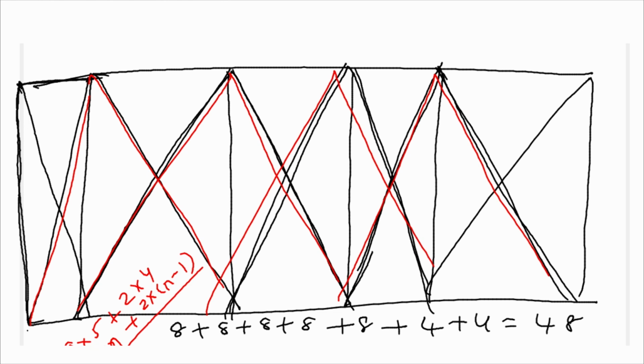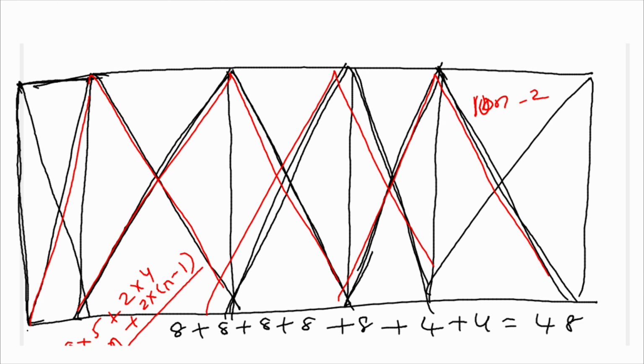You can say 8n plus 2 into n minus 1, or 8n plus 2n minus 2. Simply you can say the formula is 10n minus 2.